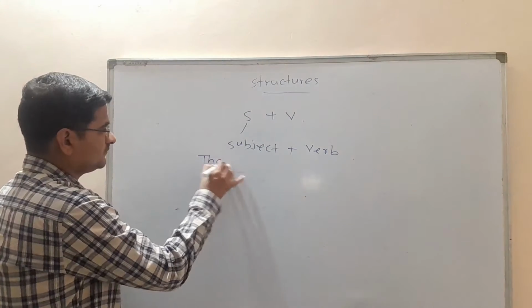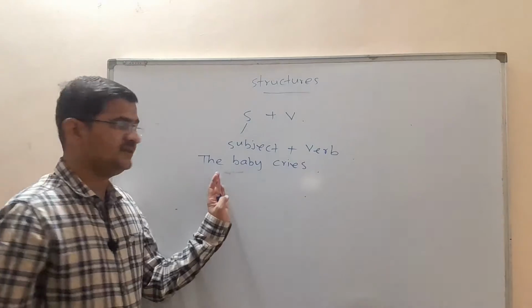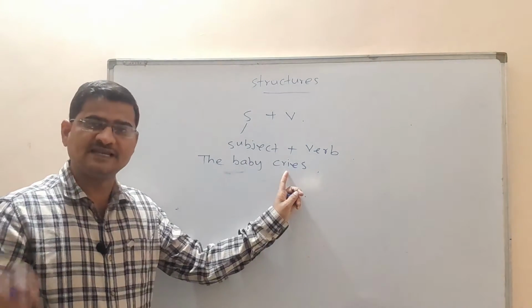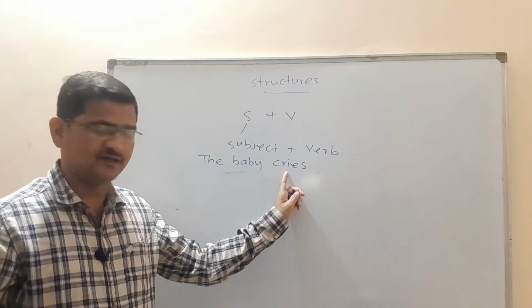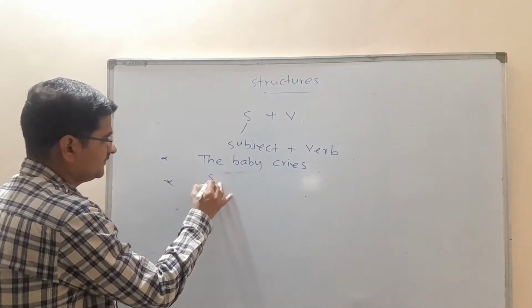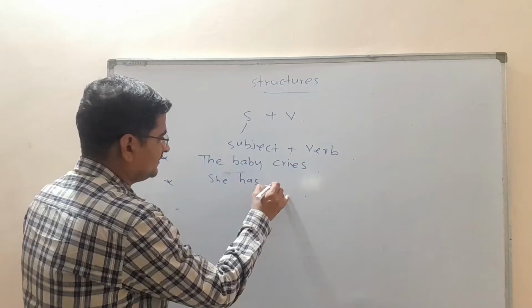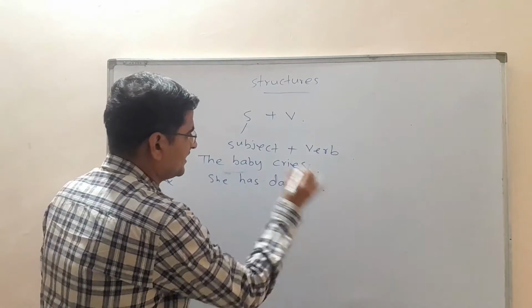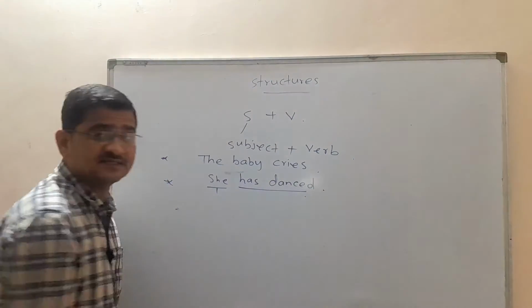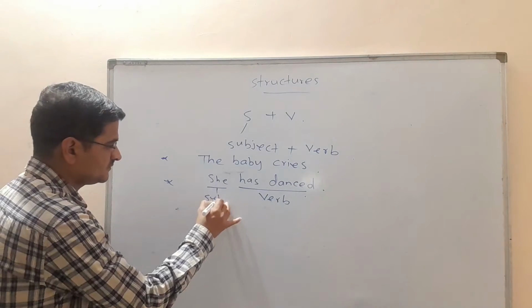The baby cries. The baby cries. Here the baby is the example of subject. Cries is an example of a verb. Another examples. She has danced. She has danced. Here she is the example of subject, has danced is the example of verb. She is the subject.